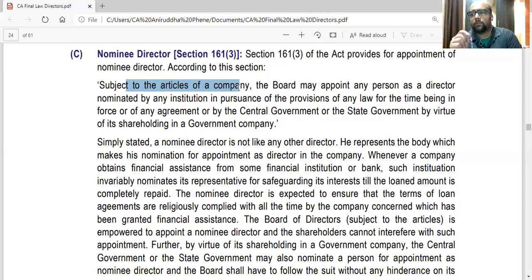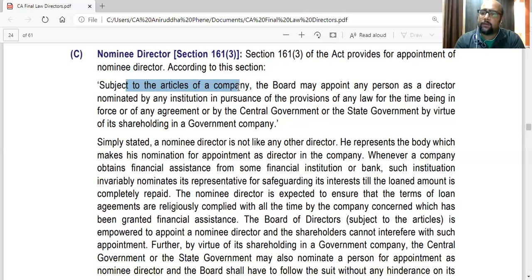So subject to the agreement, the bank, suppose ICICI Bank, will recommend the name of a person: this is the guy we want on your board. ICICI Bank can only recommend. They will not appoint. Appointment will be by the board only, subject to the articles. As per the contract, as per the loan agreement, ICICI Bank can only recommend that this is our guy, we want him on the board. The appointment will be done by the board, subject to the articles.